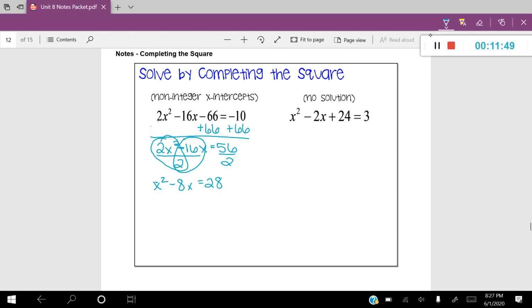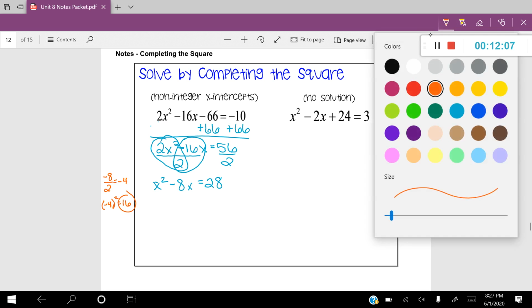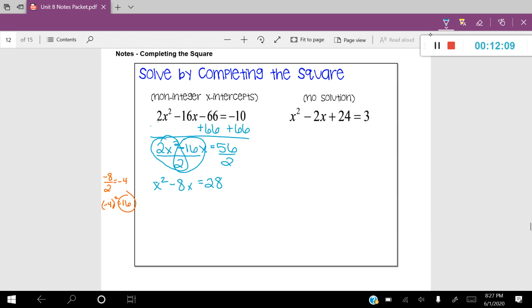All right, now that you're simplified, let's complete the square. I'm going to jump off to the other side. I'm going to take negative 8 and divide it by 2, and that's going to give me negative 4. And then I'm going to take negative 4 and square it, and that's going to leave me with 16. And 16 is the number that I'm going to add to both sides. So here we go. X squared minus 8x plus 16 is equal to 28 plus 16.